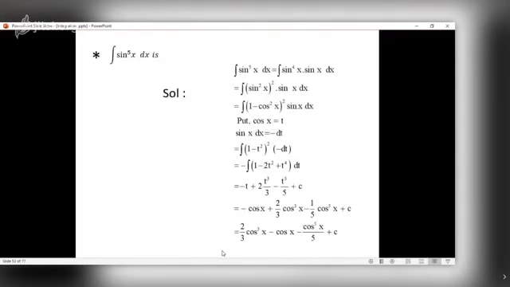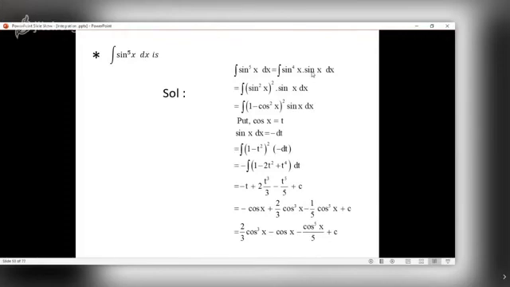Integral of sine raised to 5x. See the difference. Sine raised to 5x means what? Product of sine x how many times? 5 times. Sine of x raised to 5 is different. Sine of x raised to 5 means sine ratio of angle x raised to 5. Again, it is also possible to mean fifth power of sine of x raised to 5, but here it is fifth power of sine x. Now what is sine raised to 5x? It is sine raised to 4x into sine x.